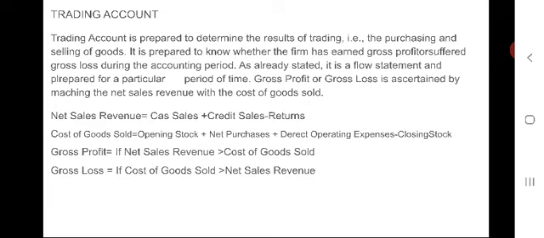It is prepared for the accounting period and is titled as trading and profit and loss account for the year ending on so and so particular date, that is, the end of the accounting period.